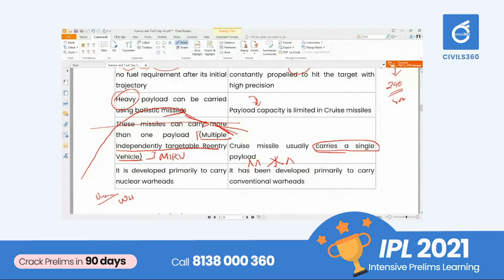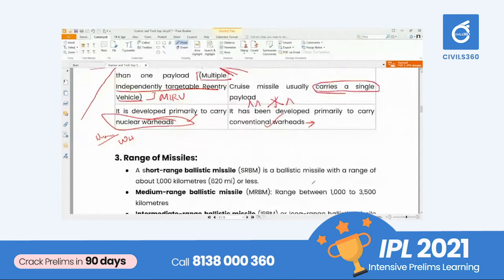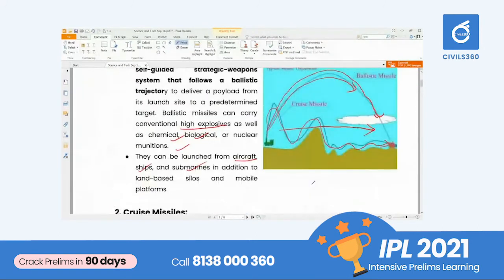And next one is, this is not in a general case, but if you consider it for the purpose of ballistic missiles, most of the time nuclear warheads are carried by ballistic missiles, but in the case of cruise missiles, they primarily carry conventional warheads, and we can also use nuclear warheads within that. So remember this. These are the differences between ballistic missiles and cruise missiles.